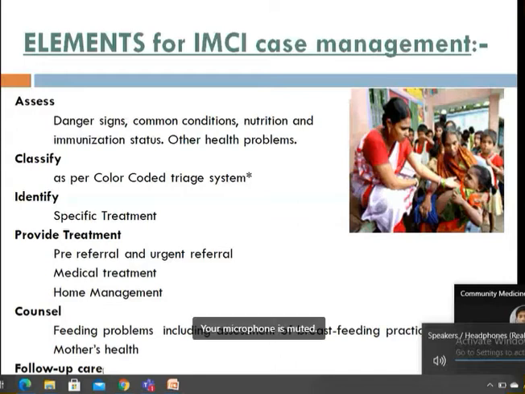We do the lab test, have a proper diagnosis, and treat them. This is for those places where we don't have good lab facilities. So first you have to assess the danger signs in all the children who come to you.